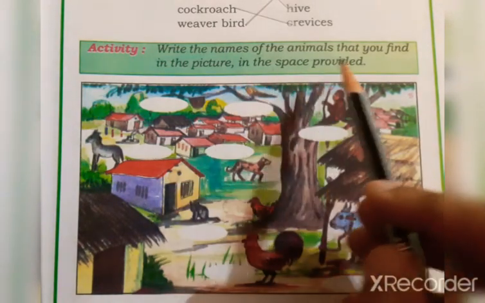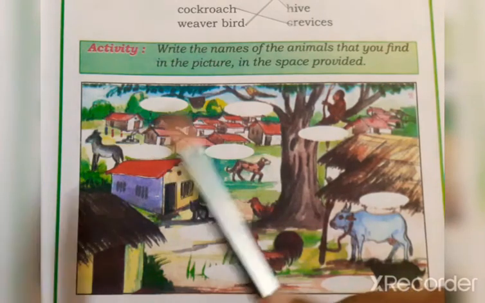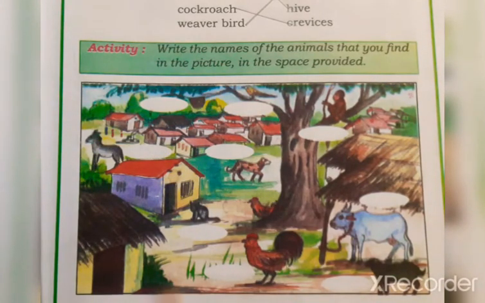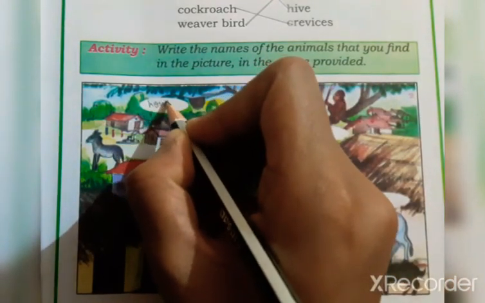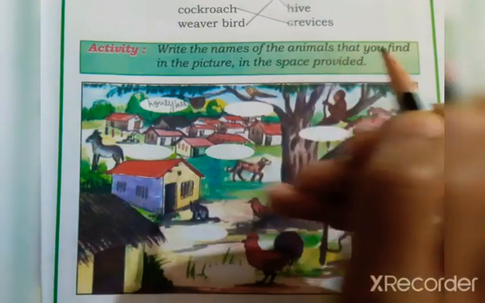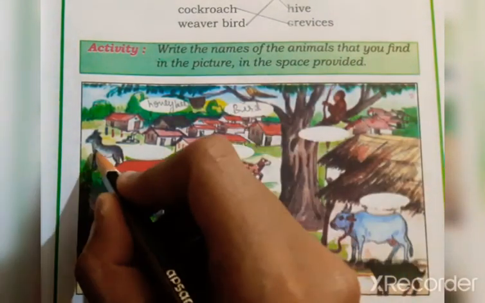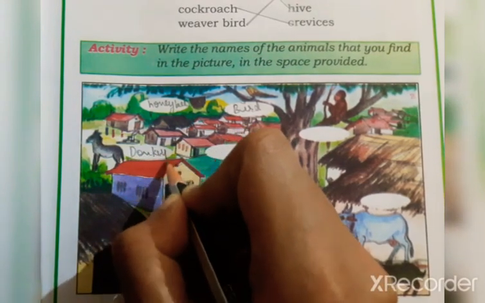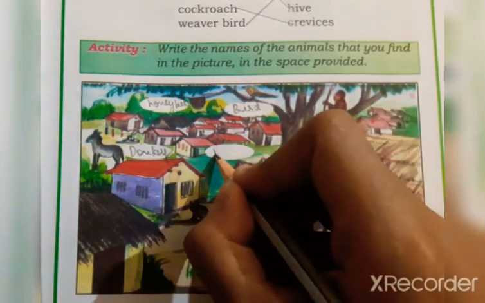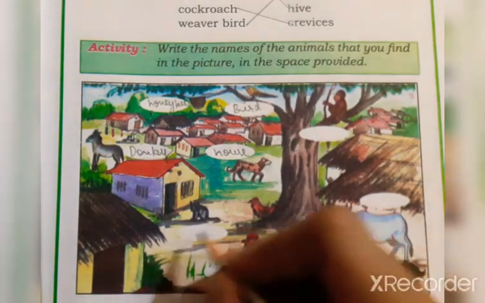Write the names of the animals that you find in the picture in the space provided. Here they have given a picture of the animals and the space to write their names. First, it is honeybee. Honeybee. This is bird. Next, what is this, children? Donkey. Next, this is horse. Next, this is cat.